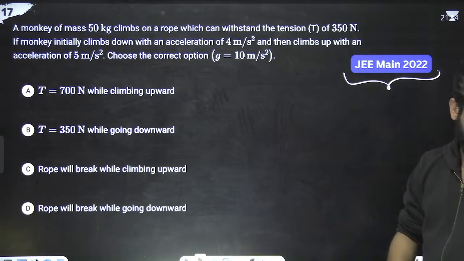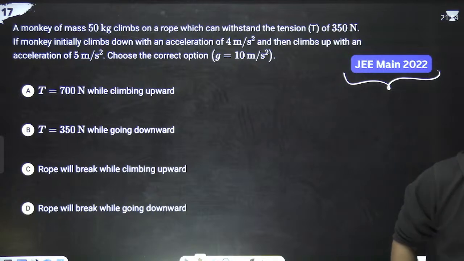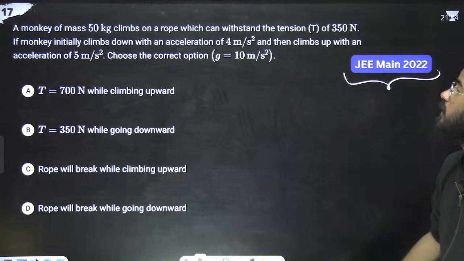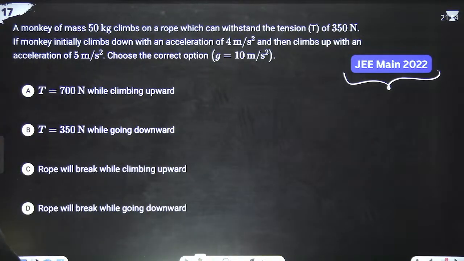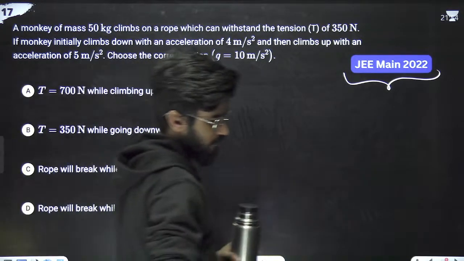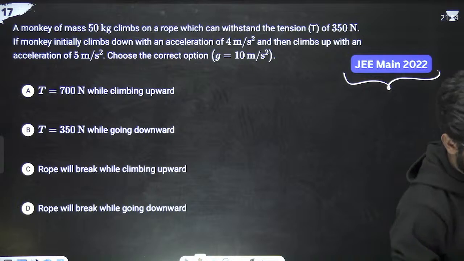JEE 2022. Next problem. Just give me 1 second. So what the question is saying, just read the question once. I'm just drinking water. Just read the question and try to solve.